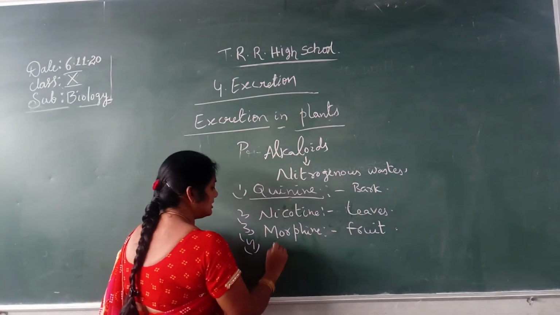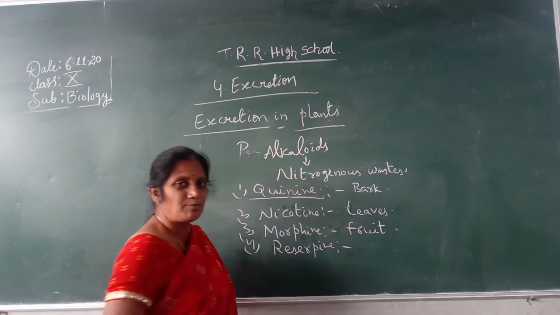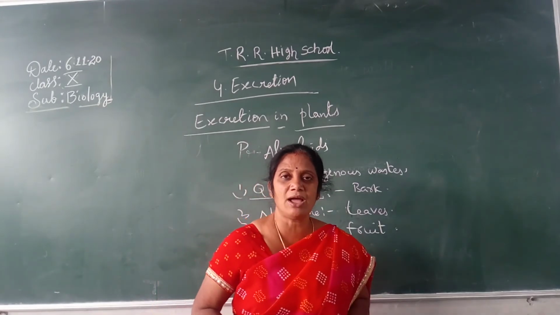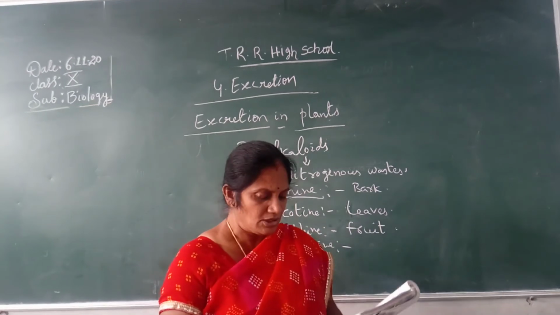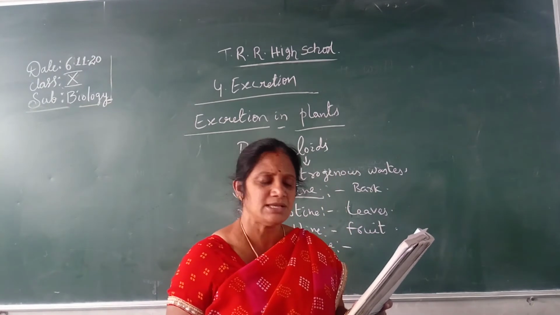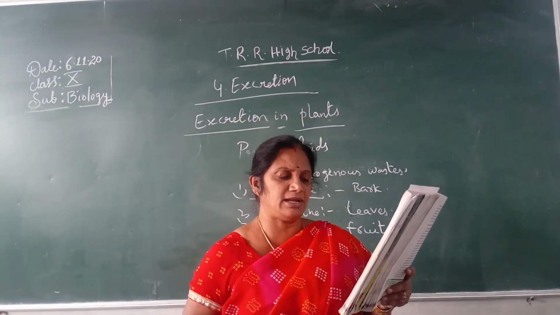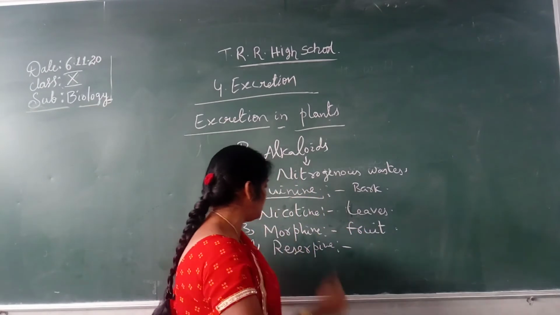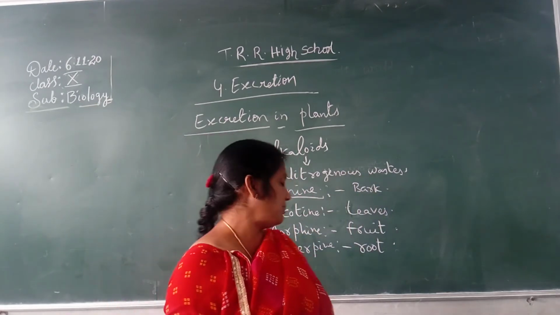And the fourth one, reserpine. Reserpine is a root. The plant's name is Rauwolfia serpentina. In this plant, these alkaloids are stored in the roots. It is also called snake root. From this root they prepare medicine for snake bite, and it also cures high BP. So the name of the plant is Rauwolfia serpentina.